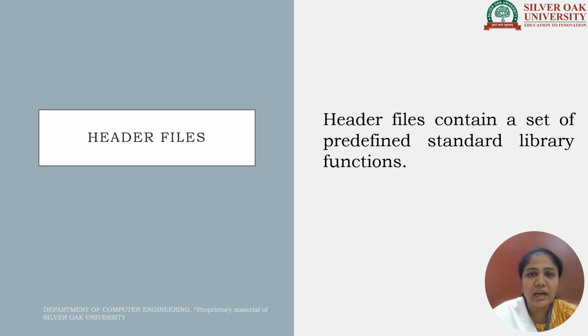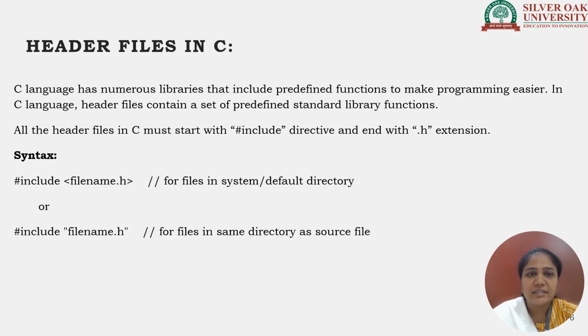So header files are nothing but the files which contain the inbuilt function definitions. The C language has a number of libraries that include the predefined functions to make programming easier, and these files are known as header files. How can we recognize whether a particular file is a header file or not? For that, we have the .h extension. Header files have the .h extension, and whenever we are about to include a header file in our code, we write it with the hash include directive.